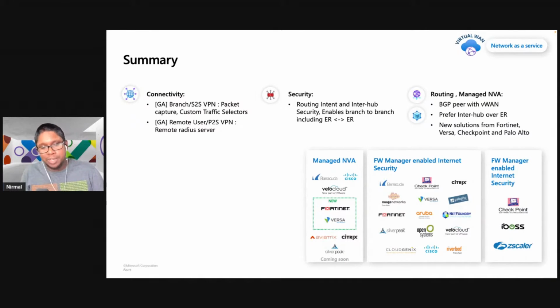That will also give you the ability to secure internet outbound traffic. So if you have traffic from a VNet going out to the internet, you want to secure that through one of our internet security partners. You can do that utilizing Virtual WAN, again, without needing to run your own appliances or your own VMs in a VNet environment, rather utilizing managed offerings.